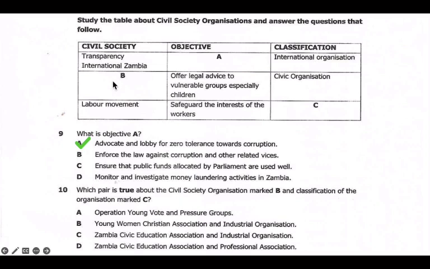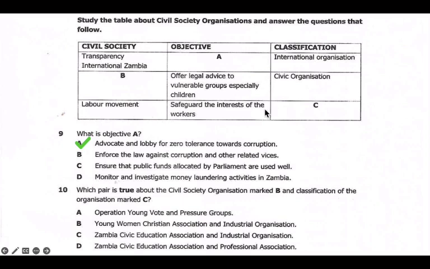So here we have B, the civil society. This is the Young Women Christian Association. And then the classification, if we look at it, is a civic organization. This one, the Young Women Christian Association, is a civic organization. And then also we have C, which is a labor movement.